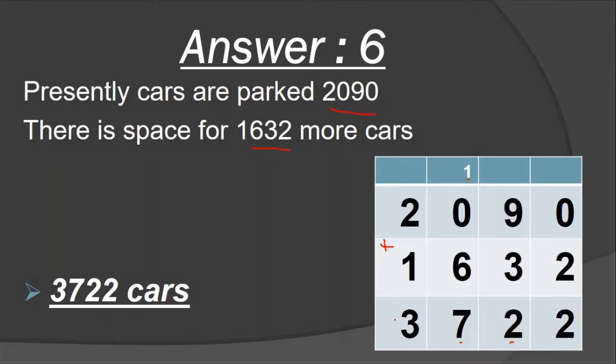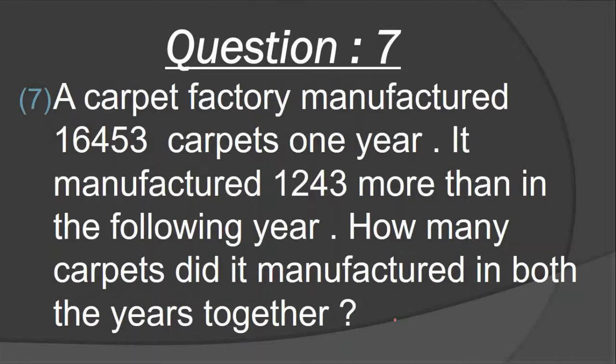So now we move on to question number 7. What is question number 7? A carpet factory manufactured, which factory? Carpet means some cloth that we put on our tiles. It's called a carpet. A carpet factory manufactured 16,453. How many?